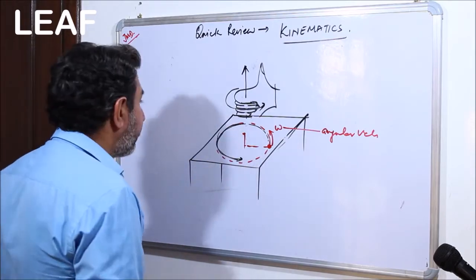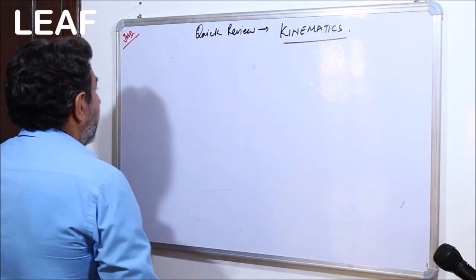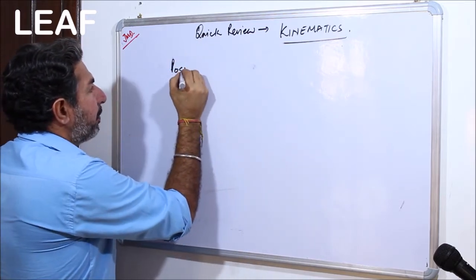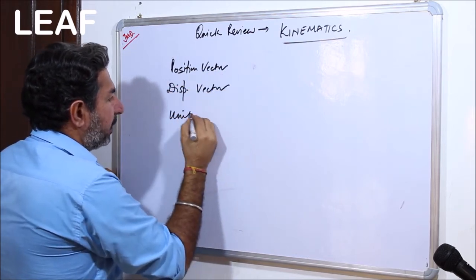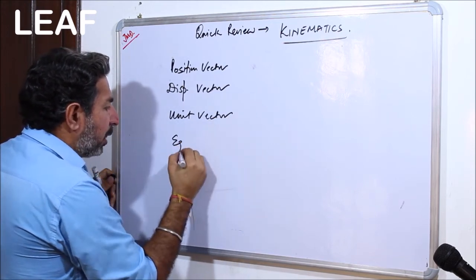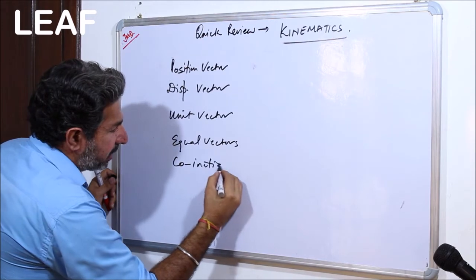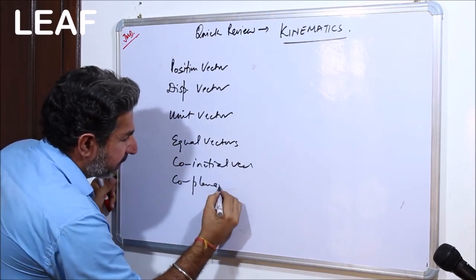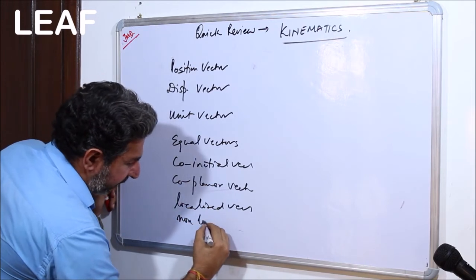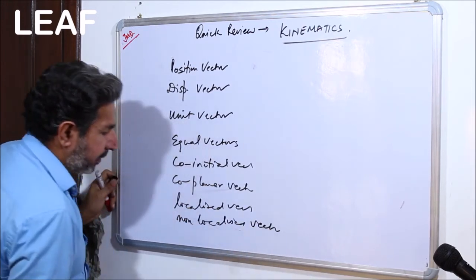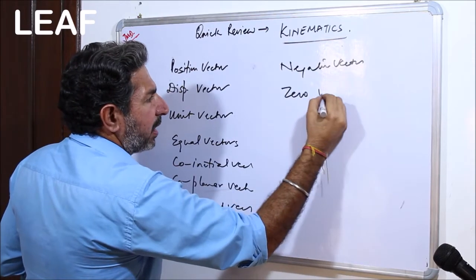So let's move ahead with the next segment, in which we have studied another classification: position vector, displacement vector, unit vector, equal vectors, co-initial vectors, co-planar vectors, then localized vectors, non-localized vectors, negative vector, zero vector.